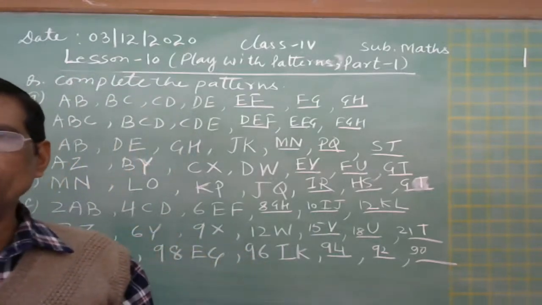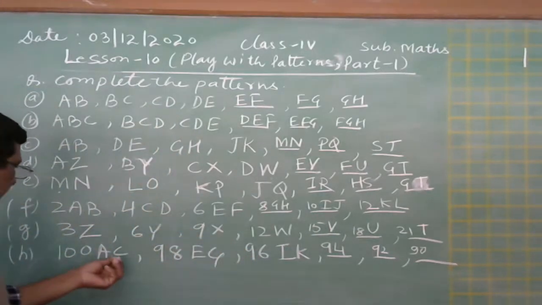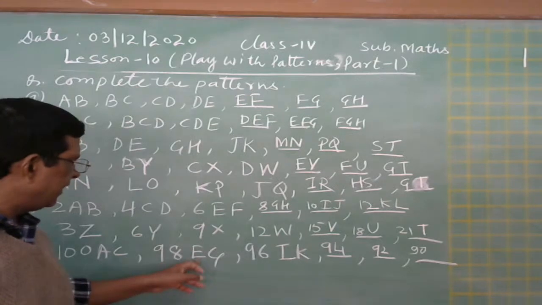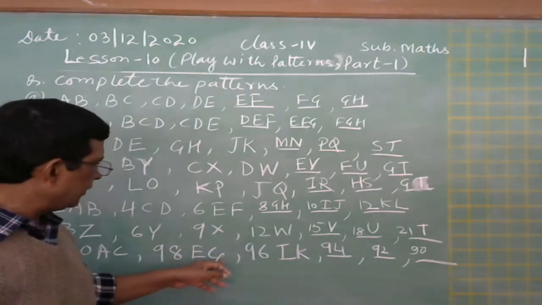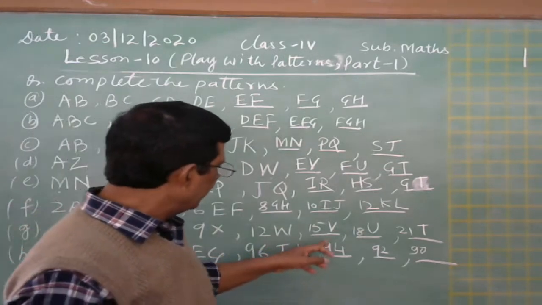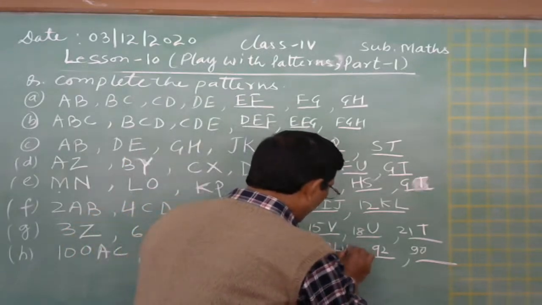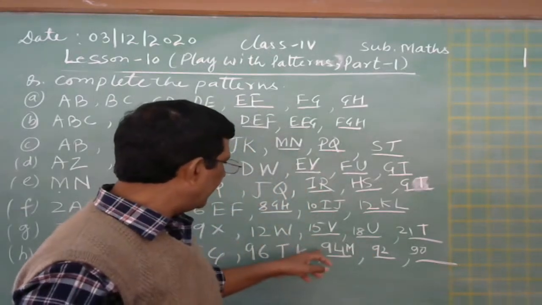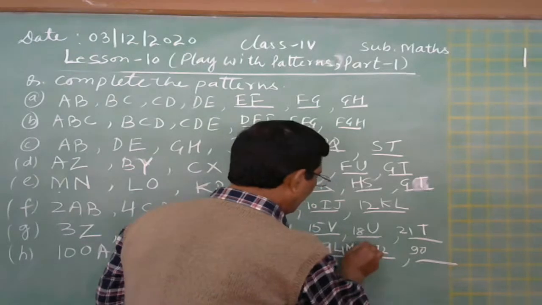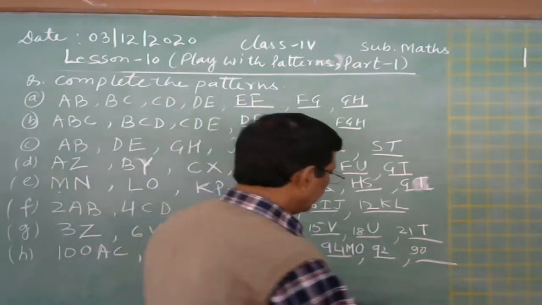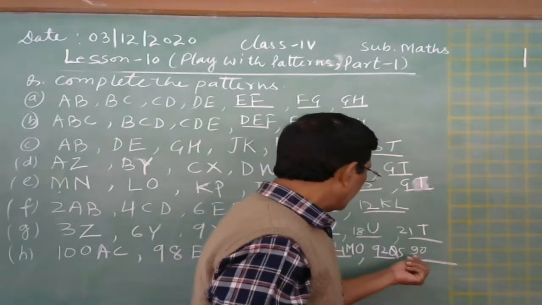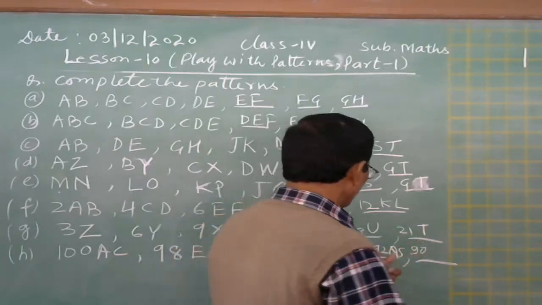So, one by one letter is missing here. Here you see B is missing and then here D. After C, this is D. D is missing, then it becomes E. Then F missing, then G, then H missing, I, then J missing, K, then L missing, and then it will come M. Then N missing, then O. And then P missing, then Q. And then R missing, S. Then T will be missed.